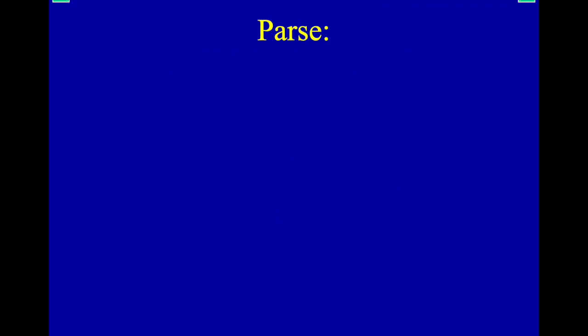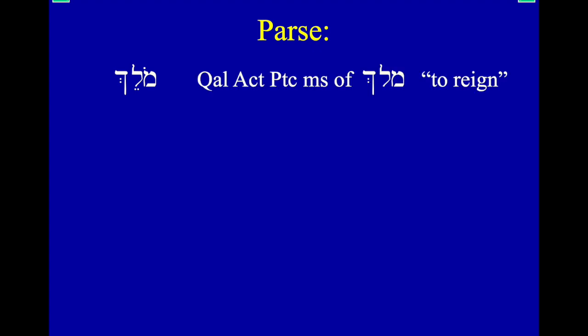So we'll do a little bit of practice here with some participial forms. You don't have to do this part, but I'm just going to give you a couple of minutes of practice here. So molech, right? Our root malak, which means a king, or to rule or reign, right? So molech would be one who rules or one who reigns. So if I tell you to parse something, what I mean is to give all of the pieces of relevant grammatical information. So we'll start with the stem, or the verbal pattern, the stem being qal.